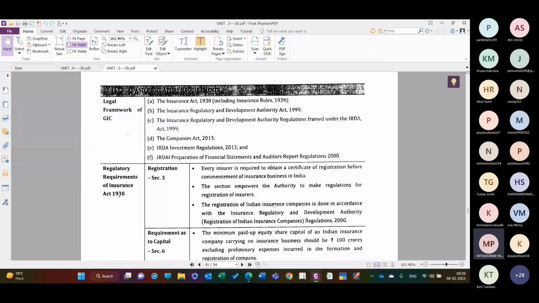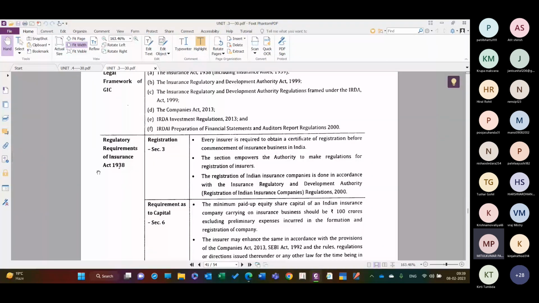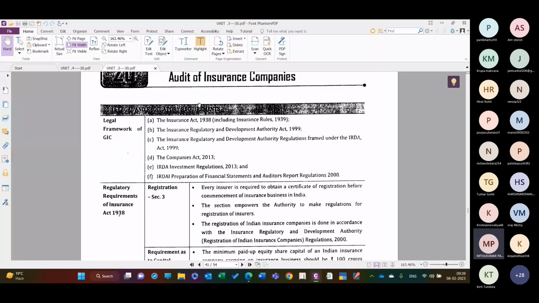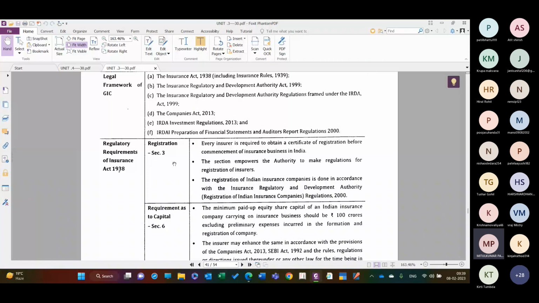Regulatory requirements of the Insurance Act 1938, the first one: Registration, section 3, which requires registration. Every insurer is required to obtain a certificate of registration before commencement of the insurance business in India. So if anyone wants to do an insurance business in India, they have to register themselves under this Act, and before the commencement of the business, they have to obtain a certificate